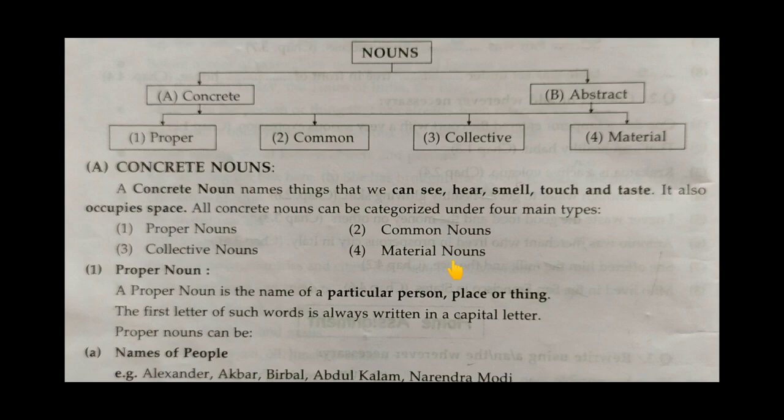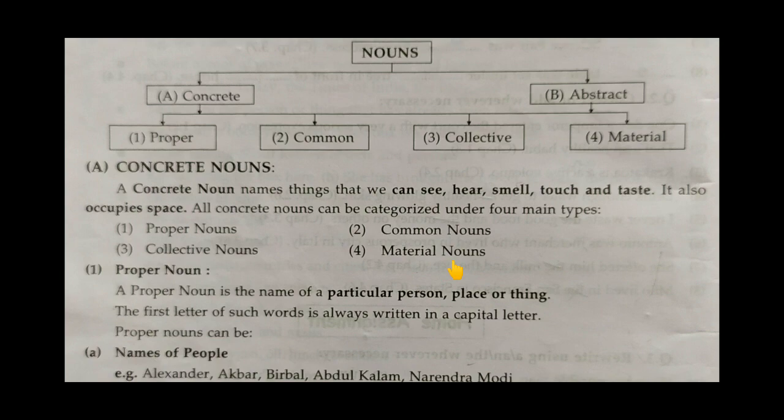So concrete noun is also defined as a noun which refers to people and to things that exist physically, and can be seen, touched, smelled, heard, and tasted. So that means we can touch that physically, that exists physically and can be seen.